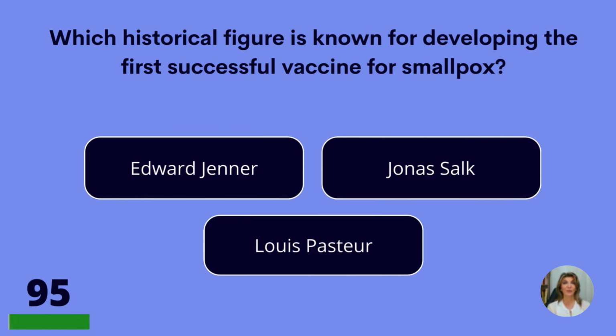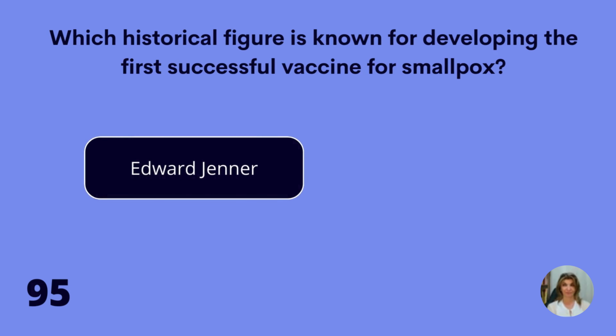Which historical figure is known for developing the first successful vaccine for smallpox? Edward Jenner, Jonas Salk, or Louis Pasteur? Edward Jenner.